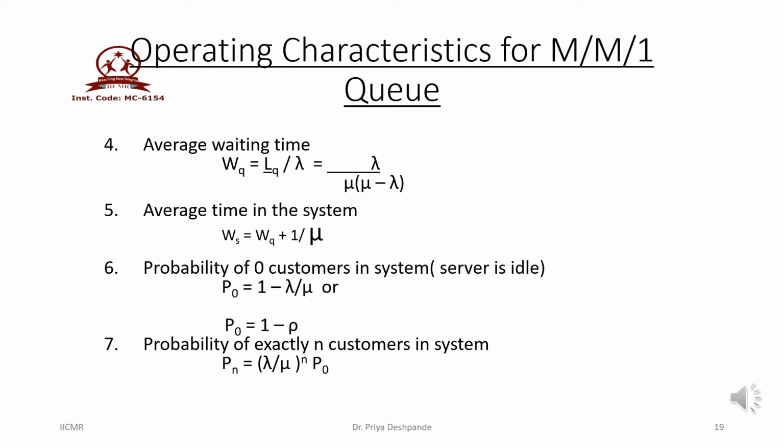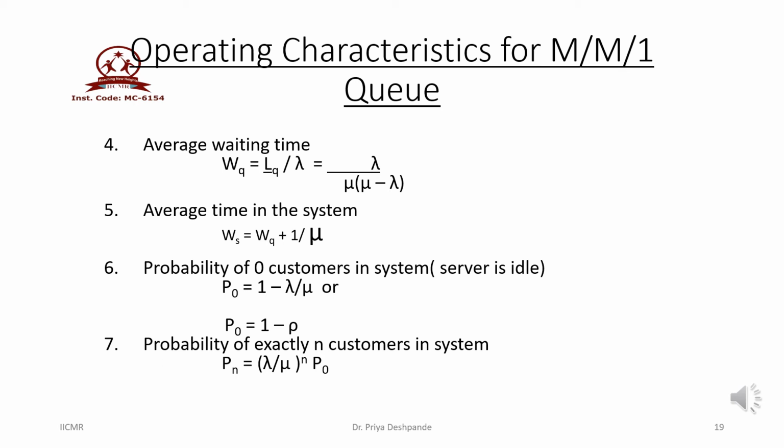The fifth one is average time spent by the customers in the system. It is denoted by WS, which is equal to WQ plus 1 upon mu. The sixth important parameter is probability that there are zero number of customers present in the system, or this is also known as probability that the server is idle. So it is denoted by P naught and it is equal to 1 minus lambda upon mu or 1 minus rho.